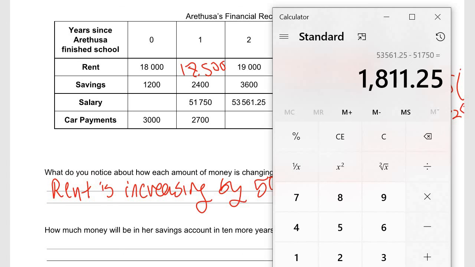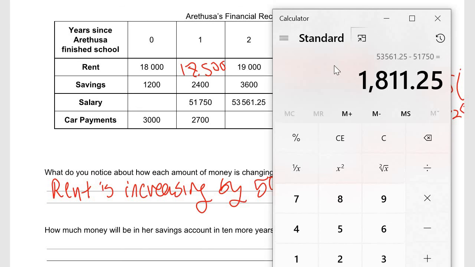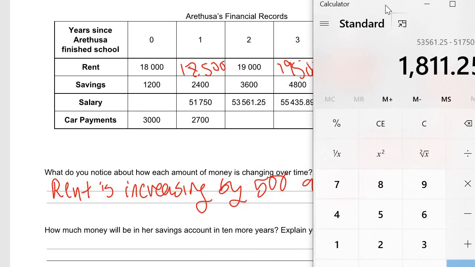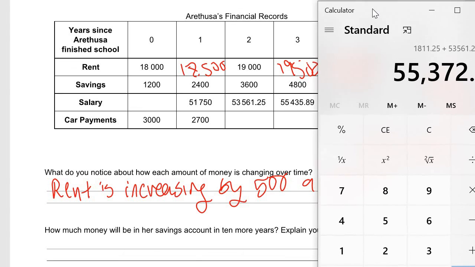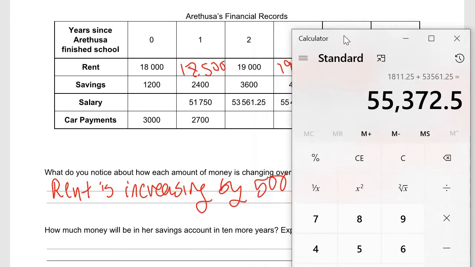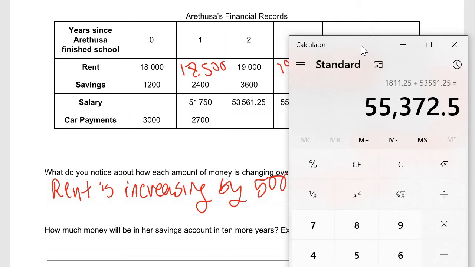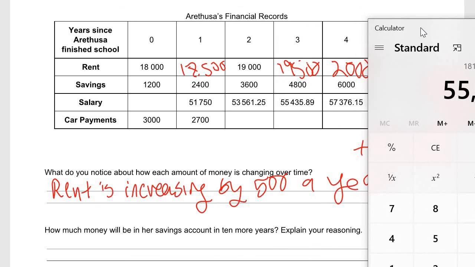All right, and so 1,825. Now, the only problem is that is definitely not that, right? Like, let's see if I add 53561.25. Let's see though, is it close? It's closer than if it was geometric, right? So this possibly could be geometric, it could be exponential.